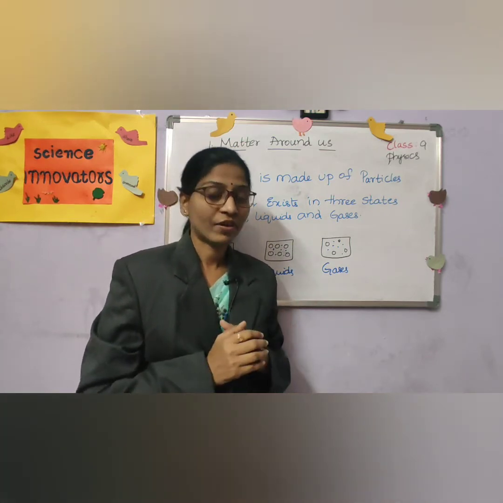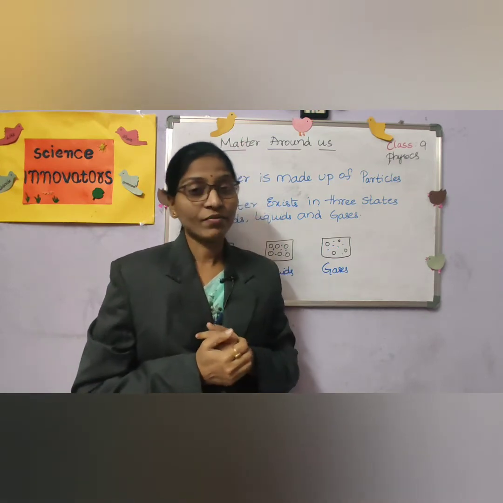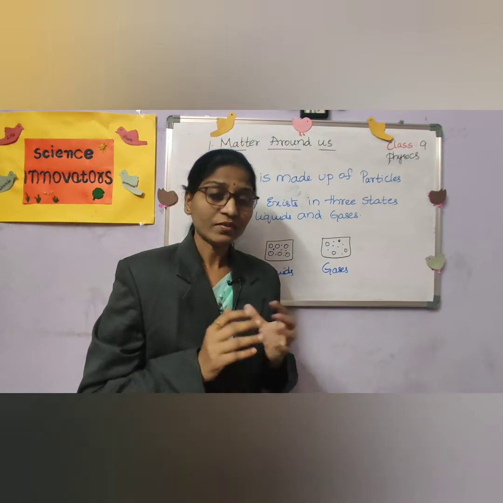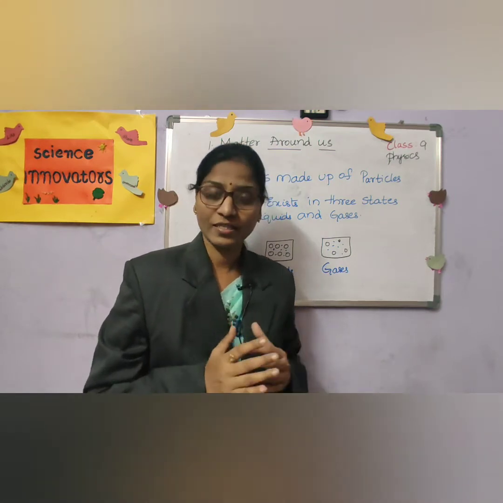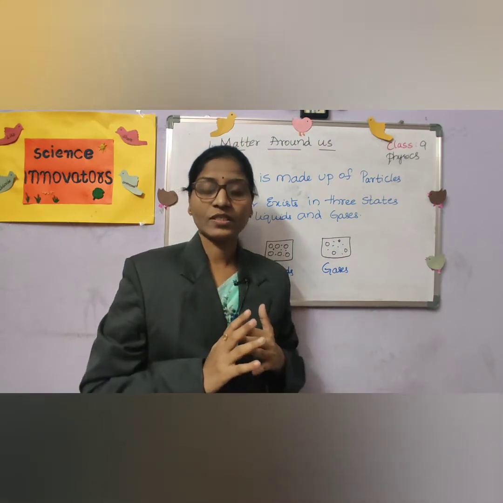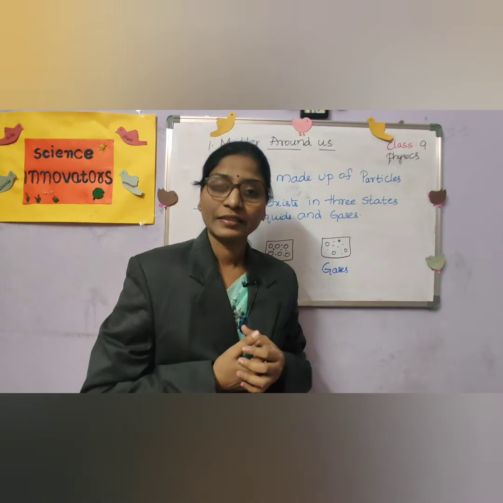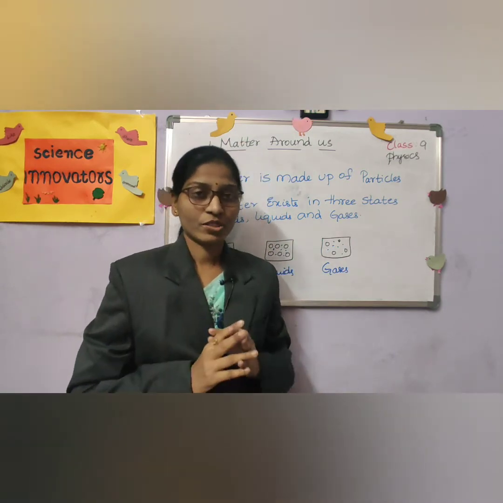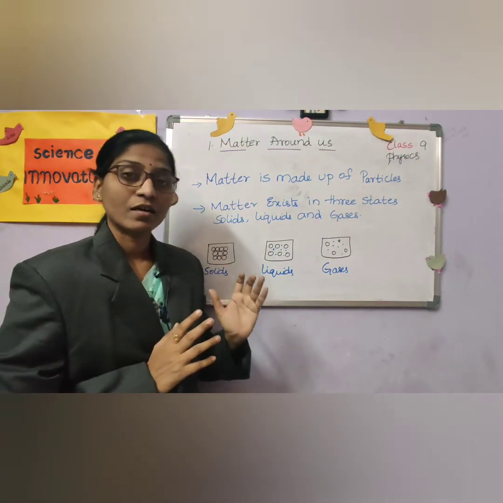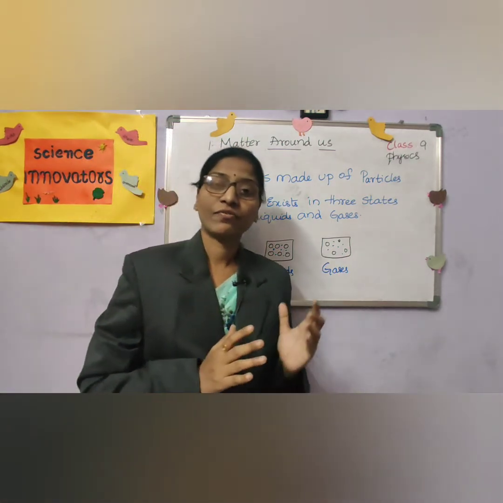Like when we are cooking at our homes, LPG, liquid petroleum gas, and we also use in vehicles CNG, compressed natural gas. These are all gases, and the oxygen we breathe in and the carbon dioxide we release are also gases present in the atmosphere. So like this we can classify matter, or matter exists in three different states.